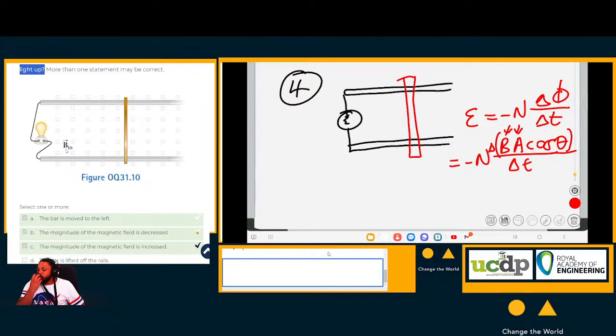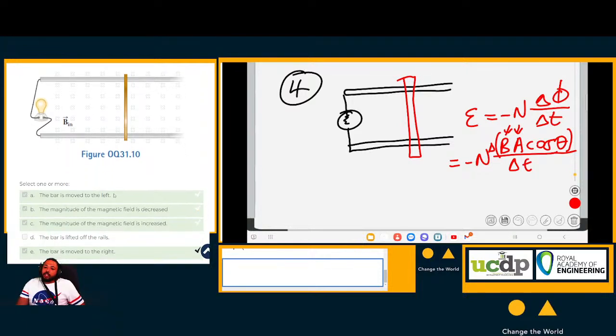Yes, sir. Okay. So, let's see, if the bar is moved to the left, it's moved this way. It means the area is getting smaller, and if the area is getting smaller, it means the area is changing. So EMF is induced. If the EMF is induced, the bulb will light up. Does that make sense? Yes, sir. Same reasoning for when the bar is moved to the right. If the bar is moved to the right, the area increases, the area changes, which means the flux changes, which means an EMF is induced.